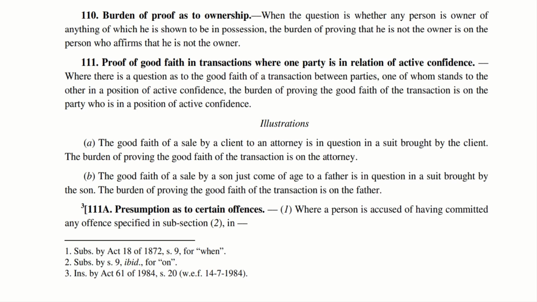Illustration A. There is an attorney or an advocate and there is a client. This client has active confidence in the advocate. In that case, this client is registering a property in the name of the advocate, that is, he is executing a sale deed in favor of the advocate. Now this client goes to the court against the said property by way of a suit. In that case, the burden of proving the good faith of the transaction is on the advocate. So the advocate has to prove to the court that he paid the money or the consideration which is required for the property, then he had obtained the property.